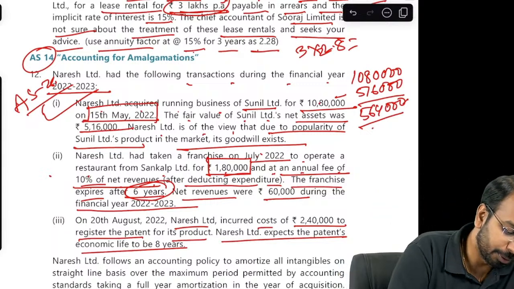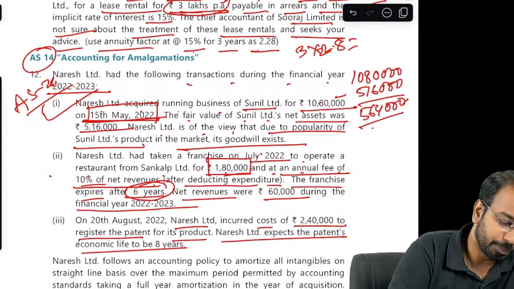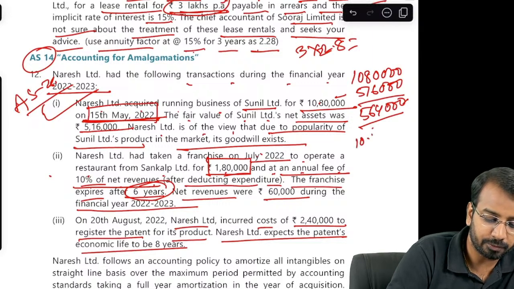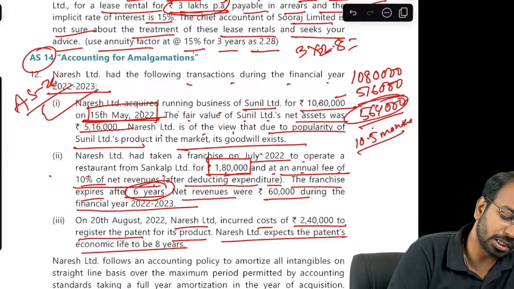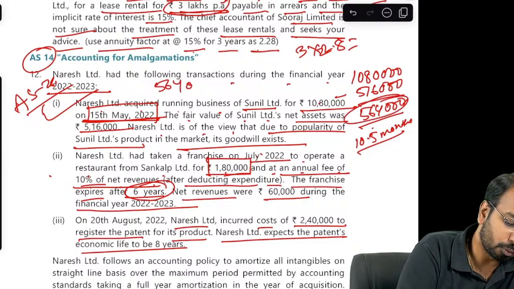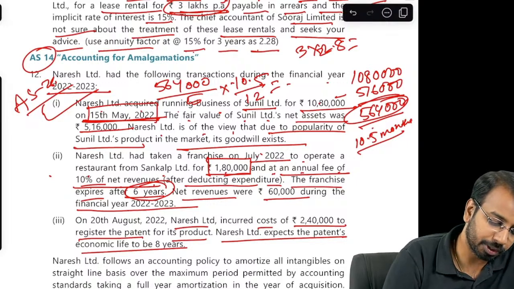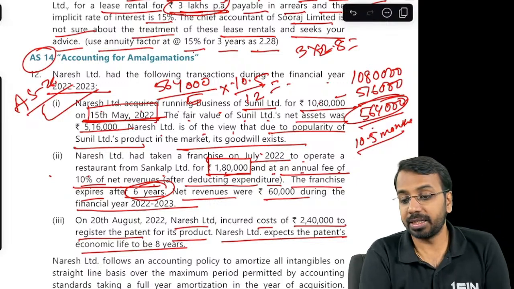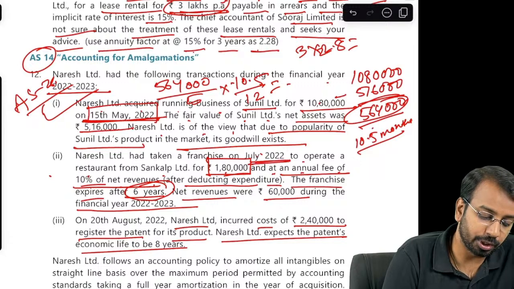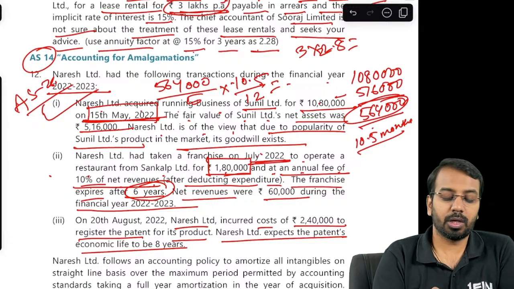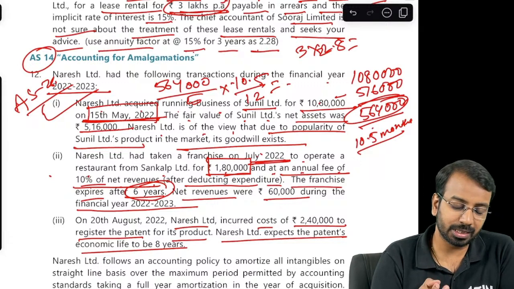But because it is 15th of May, you will amortize it only for a period of 10.5 months. So what you will do is 564,000 divided by 5 multiplied by 10.5 divided by 12. So that will be the depreciation part. Here, the franchise they have taken in July 22. So even if you assume from July, August, September, October, November, December, January, February, March.